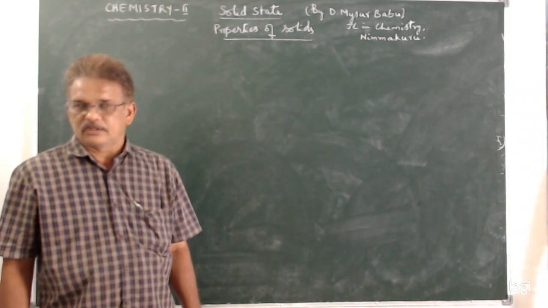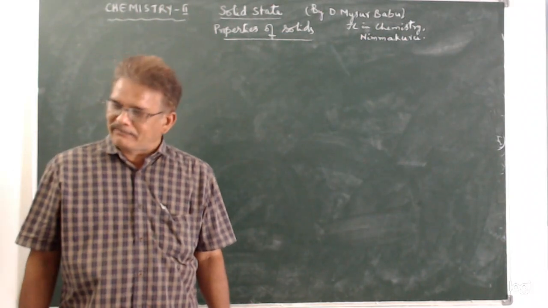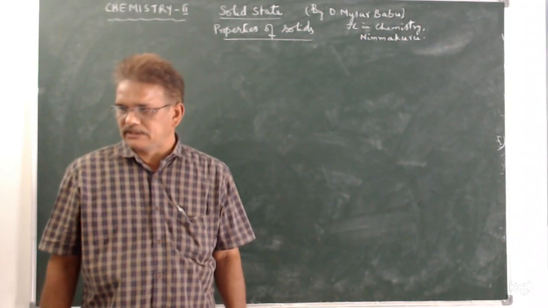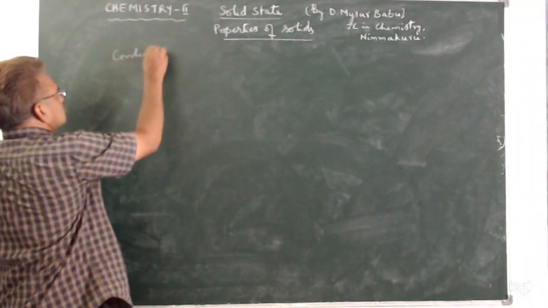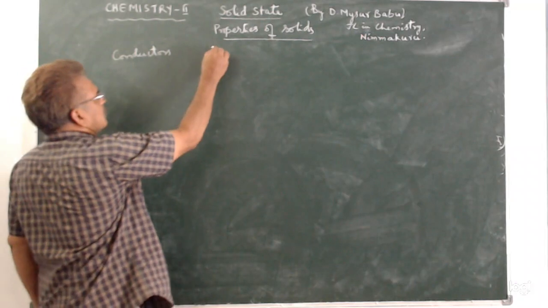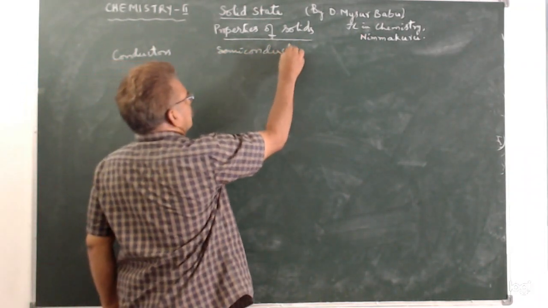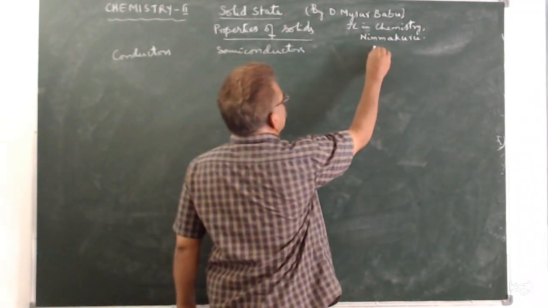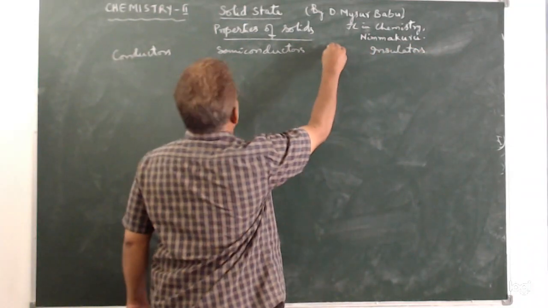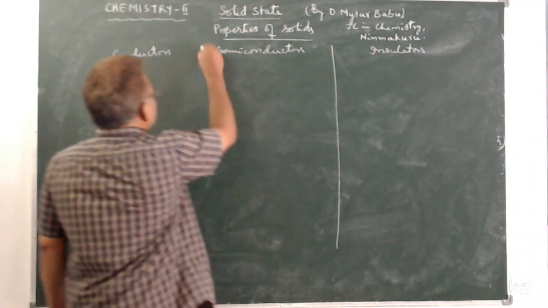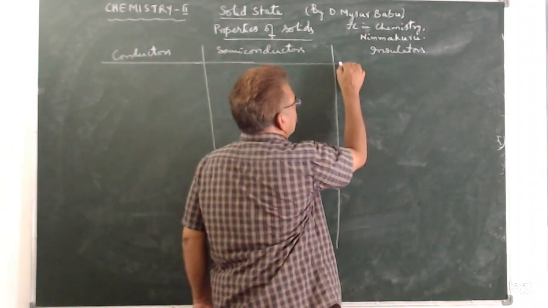in solids. Solids, based on their conductivity, are divided into three types. They are conductors, semiconductors, and insulators. So these are the three types of solids based on conductivity, right?